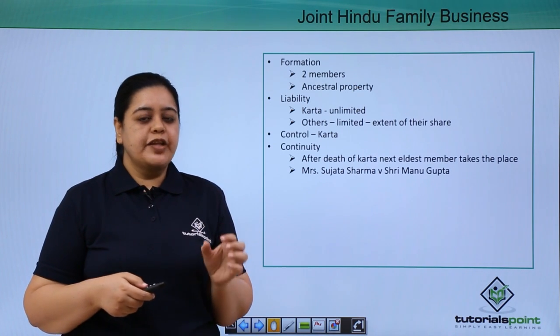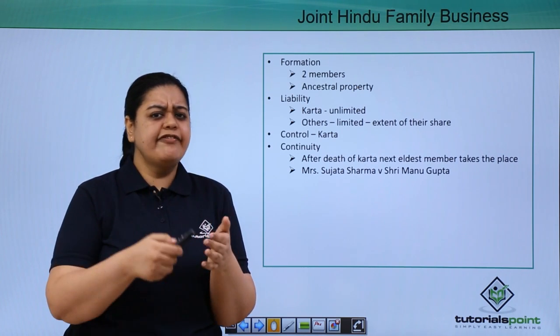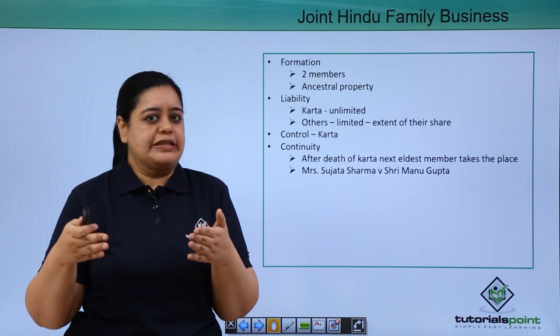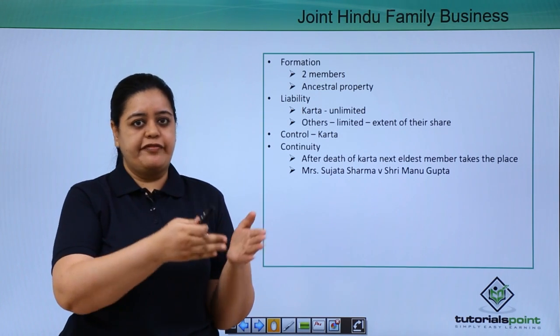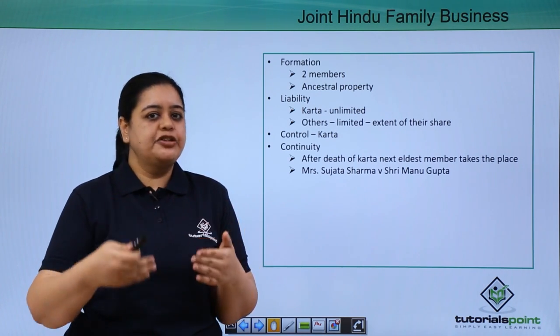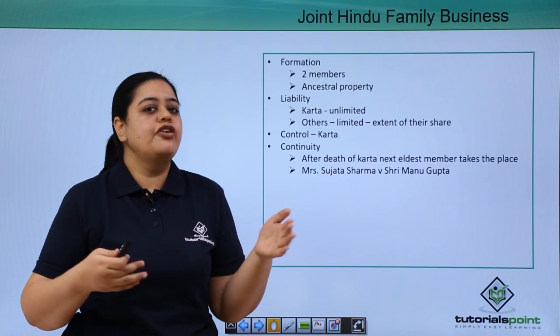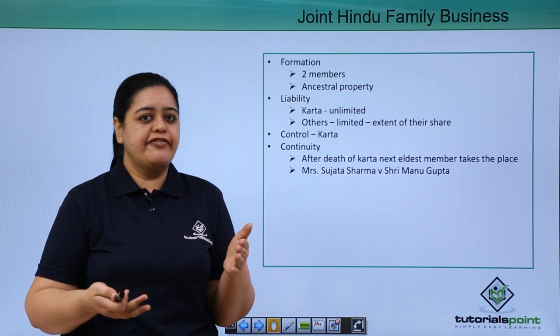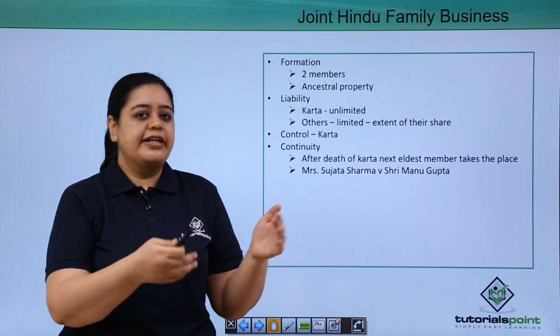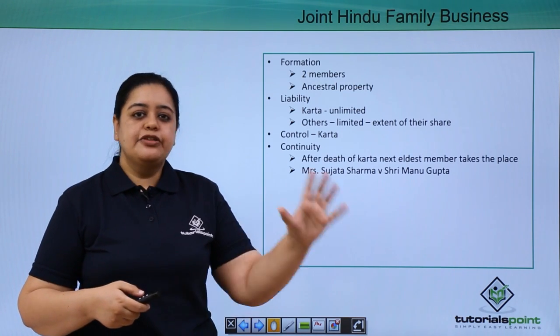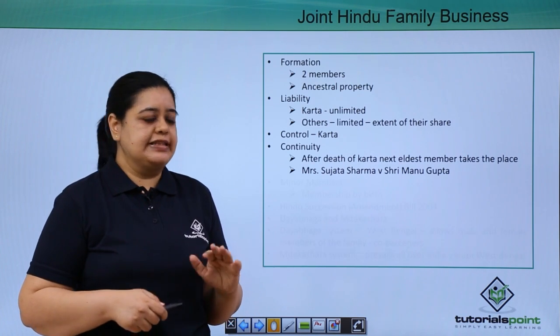This is more relevant in families with 2 daughters. Earlier, if there were husband and wife with 2 daughters, and both husband and wife expired, there would not be any Hindu undivided family left as per the law. But now the law has changed, and even those 2 daughters can carry on the business.